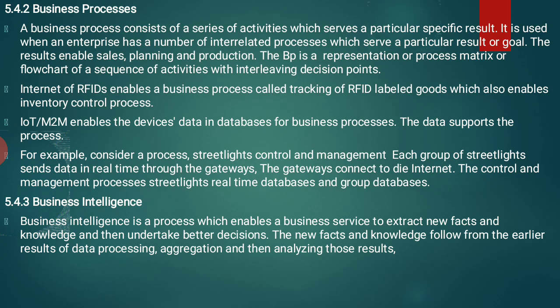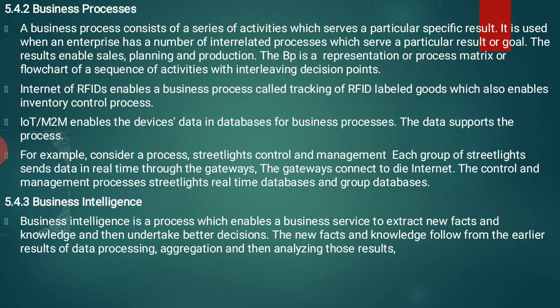The business process is a representation, a process matrix or flowchart, of a sequence of activities with interleaving decision points. By using this business process, we represent a process matrix or a flowchart of a sequence of activities. We are placing an activity sequence with interleaving decision points by gathering all the decision points. Internet of RFIDs enables a business process called tracking of RFID labeled goods, which also enables the inventory control process.